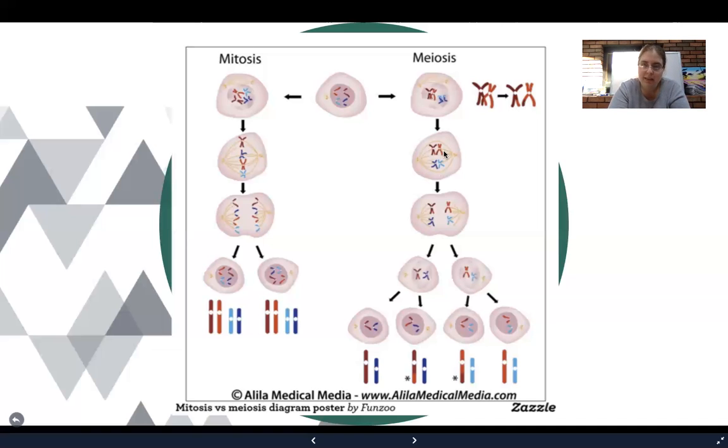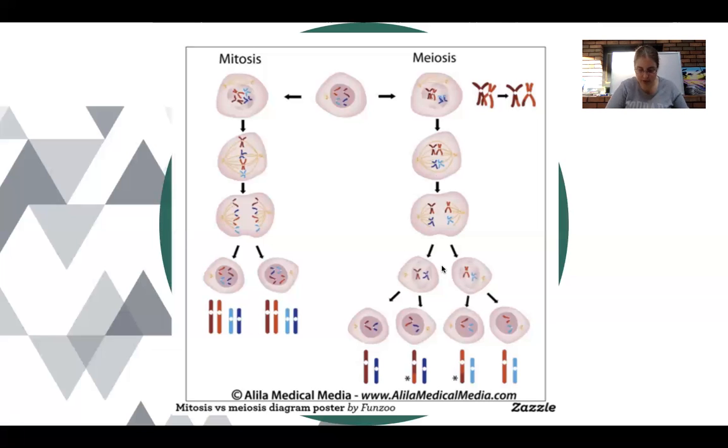Metaphase 1, the chromosomes line up in pairs in the center of the cell. And then in anaphase 1, we separate those pairs to opposite ends of the cell. Telophase 1, we separate the cell. We now have 2 haploid cells, haploid because they no longer have homologous pairs.